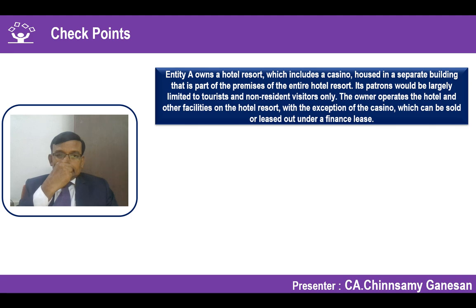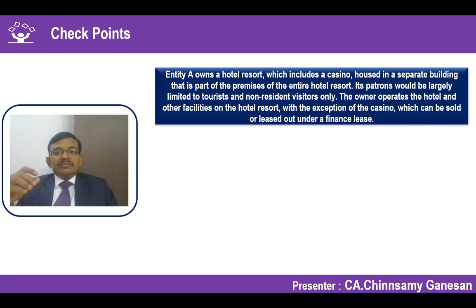Another example for you to understand. He owns a hotel which includes a casino, but the casino is in a separate building. The users are tourists and non-resident visitors.